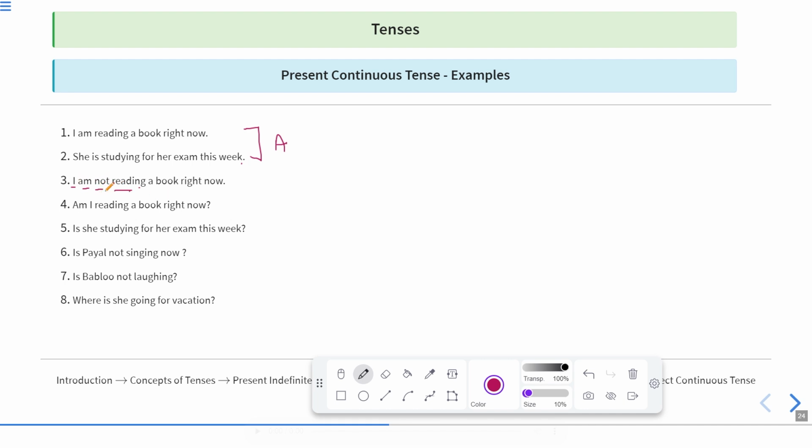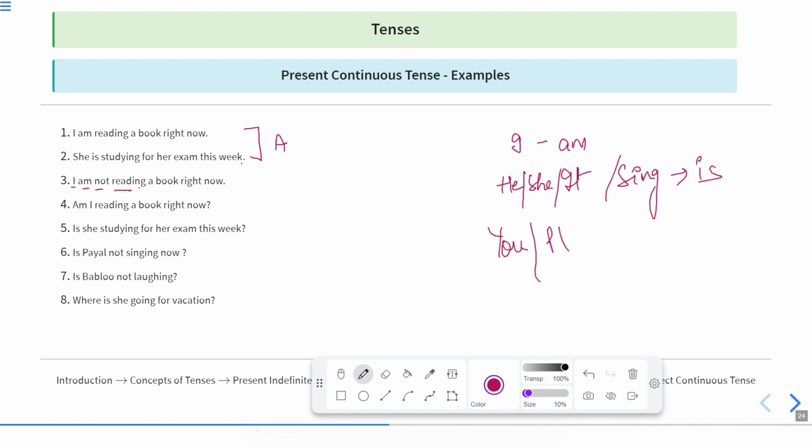Now with I we use am. With he, she or it, or any singular subject, we use is, and with you and plural subjects we use are. This we have already covered in subject verb agreement rules where we discussed conjugation of be form. Am I reading a book right now? Is she studying for her exam this week? The earlier sentence is negative, whereas this sentence is interrogative. Is she studying? This is also an interrogative sentence.